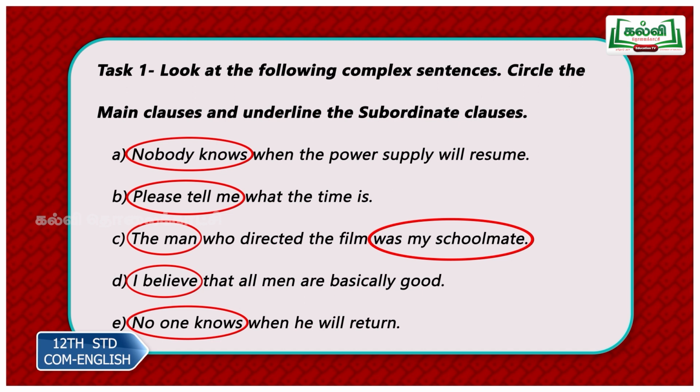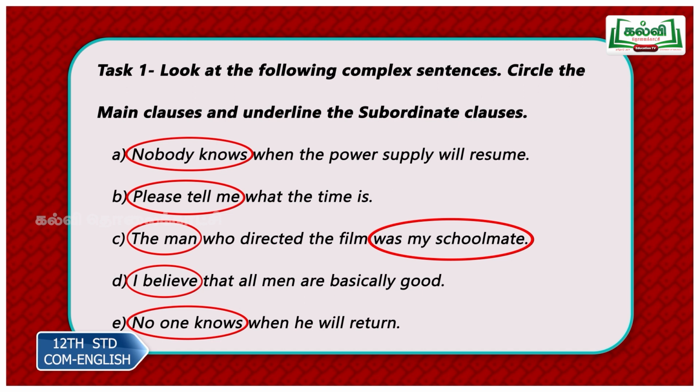The man who directed the film was my schoolmate. Now here you have to identify the main clause by identifying the finite verbs. One finite verb is directed. It comes after the clause marker who. So don't touch that part. Look at the remaining part of the sentence. You get was as another finite verb. Now look at the first part, the man. Look at the second part without the clause marker.